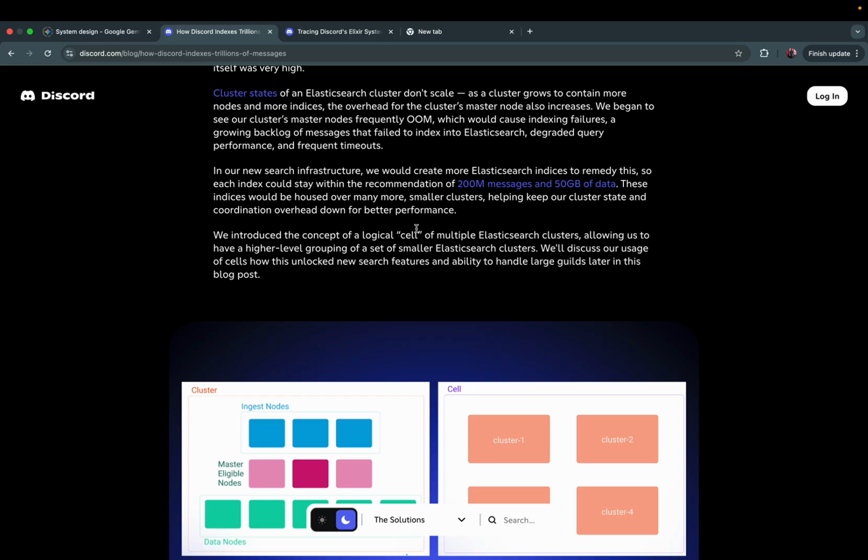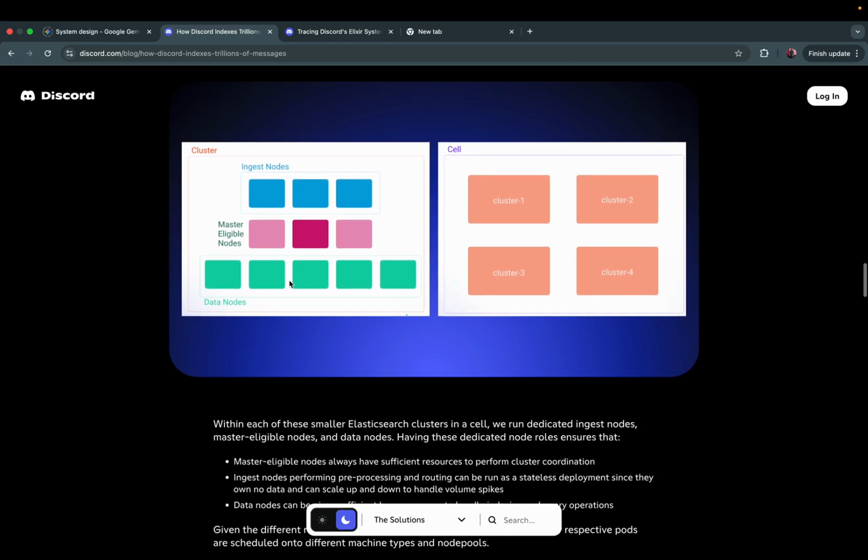These indices would be housed over many more smaller clusters, helping keep our cluster state and coordination overhead down for better performance. We introduced the concept of the logical cell of multiple Elasticsearch clusters, allowing us to have a higher level grouping of a set of smaller Elasticsearch clusters. We'll discuss our usage of cells, how this unlocked new search features and the ability to handle large guilds later in this blog post.